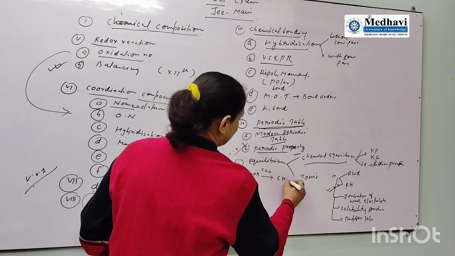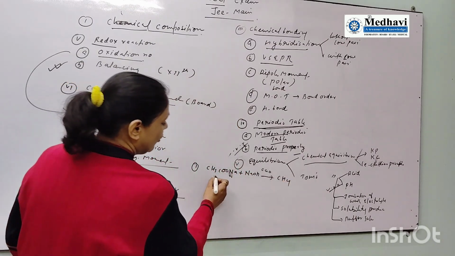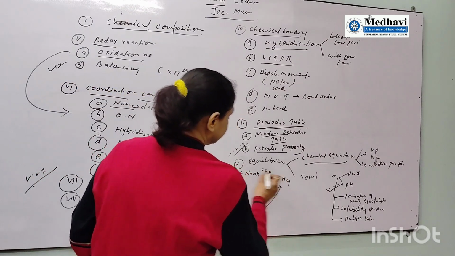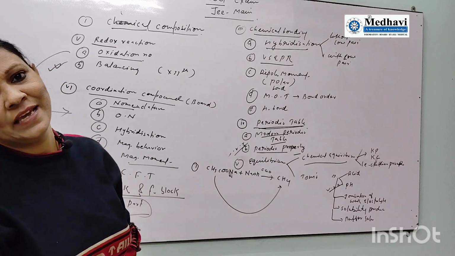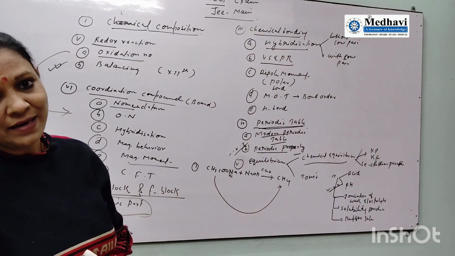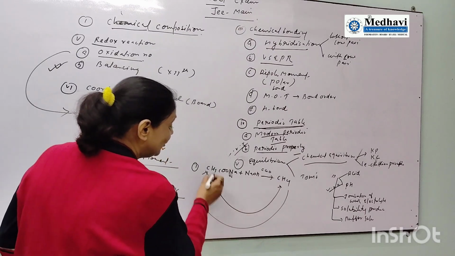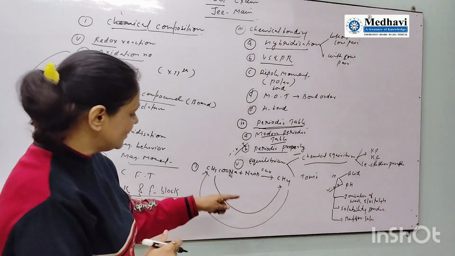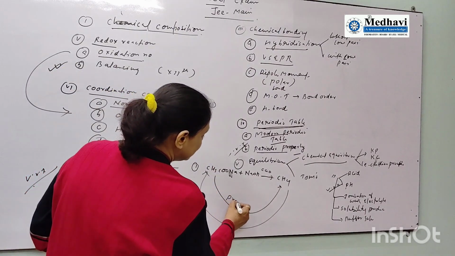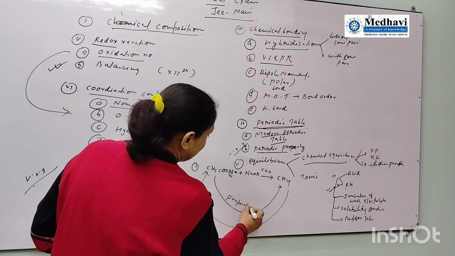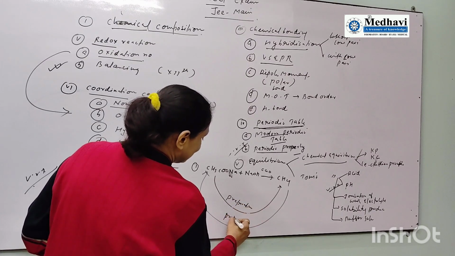This is methane. So then the question is, how will you convert acid to methane, acid to alkane? This is the one part. Reverse, how will you convert alkane to acid? This is the preparation part. And this is the properties part.